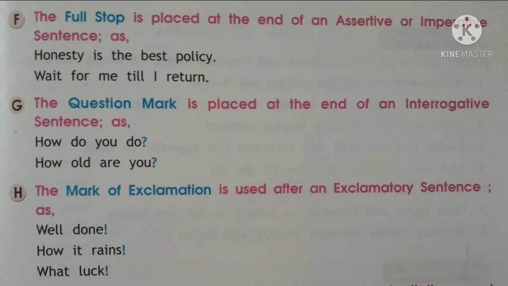The next mark is the question mark. It is placed at the end of an interrogative sentence. Question mark means when you are asking a question to someone, we need to put this mark. It is very necessary, so that it shows that you are inquiring about something. How do you do? And a question mark. How old are you? And a question mark.